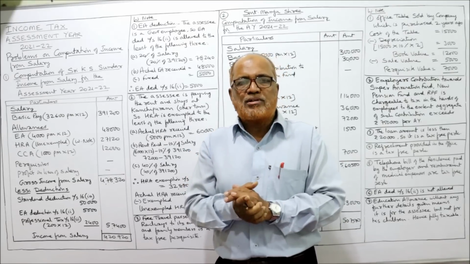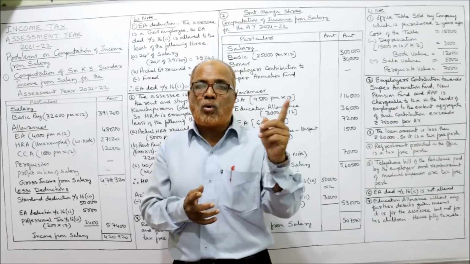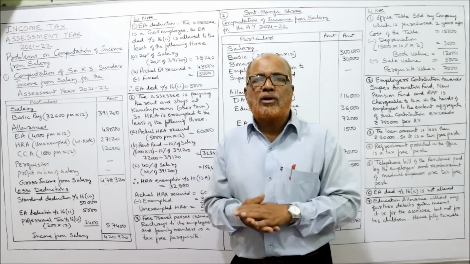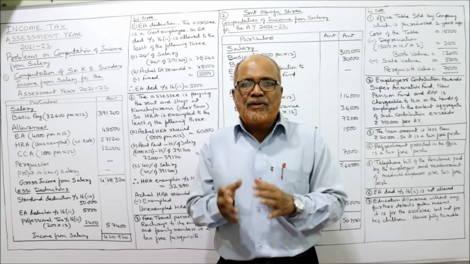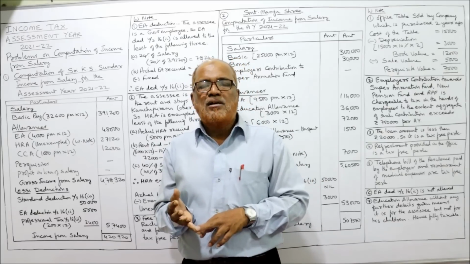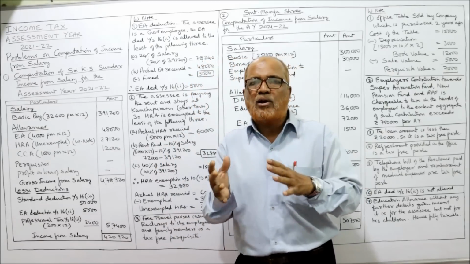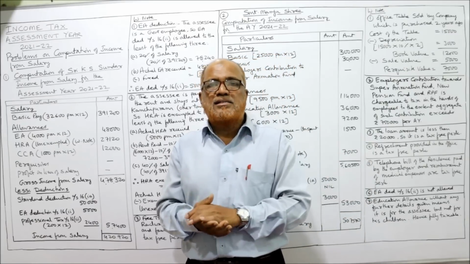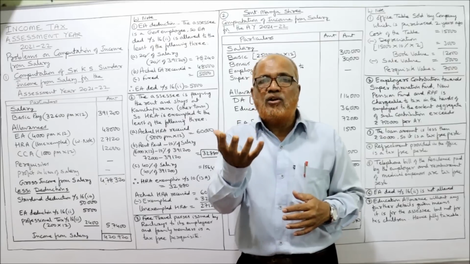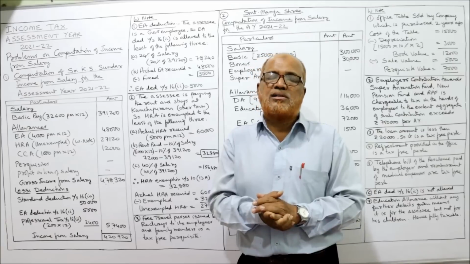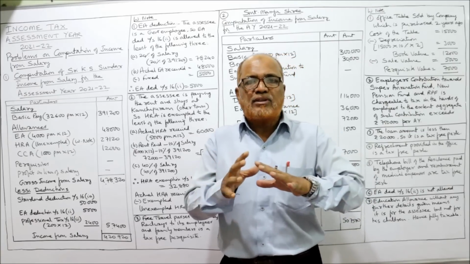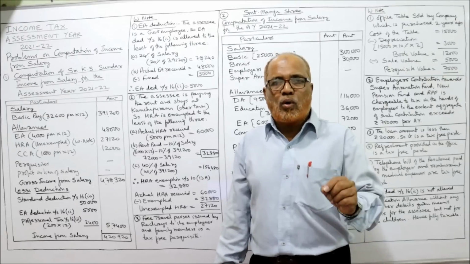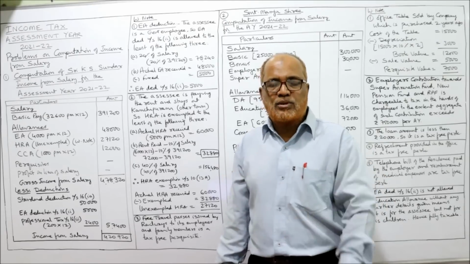So if you are genuinely interested in getting a good command on this subject, watch all the earlier videos on the provisions, then only come to this video. Otherwise, every problem will be peculiar for you, every item will be new for you. Without understanding the concept of allowances, which allowance is exempted, which is taxable, which is partly taxable, partly exempted, and perquisites, how to calculate the value of perquisite, rent-free accommodation, motor car, etc., you cannot solve the problem. So my suggestion to you, watch all the earlier videos, then only come to this video.